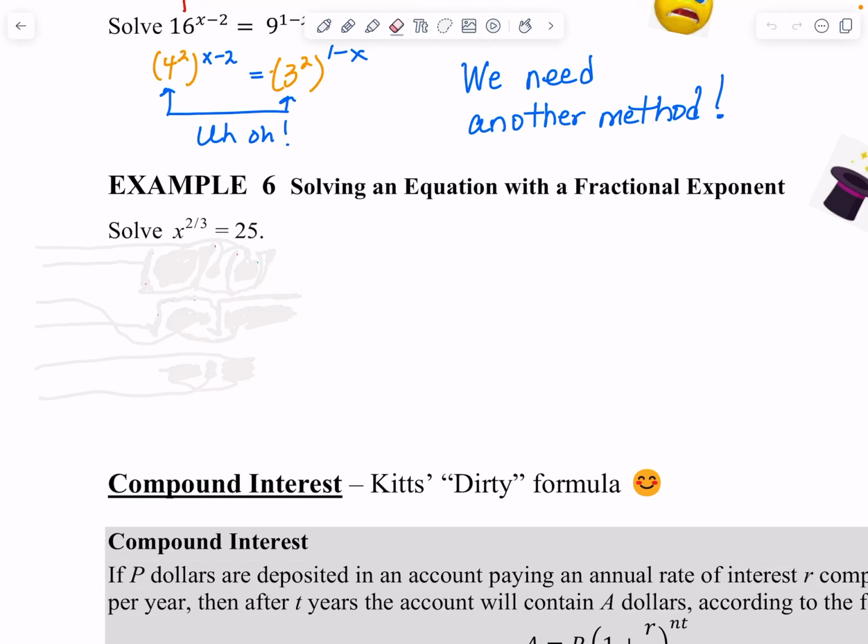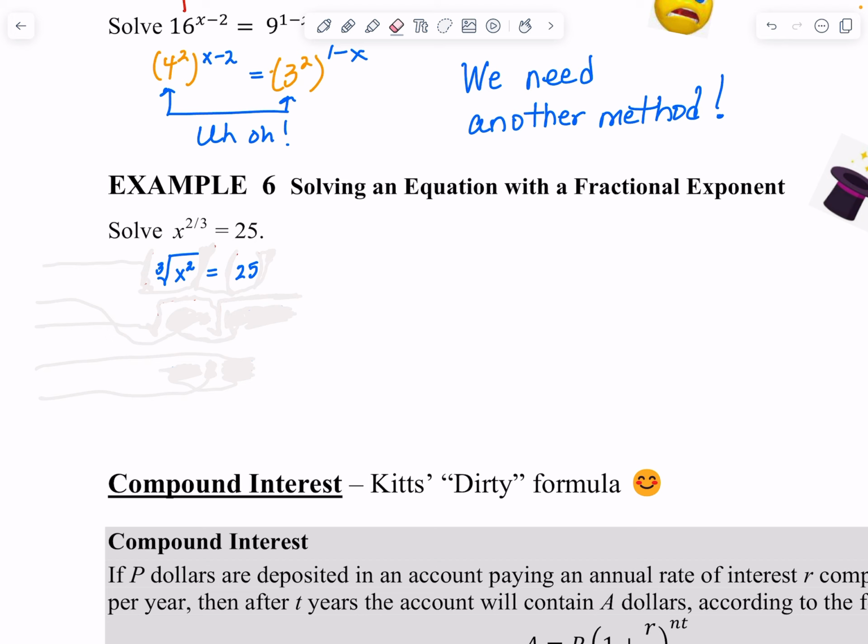All right, so let's go ahead and finish this up, and then we're going to get into the really fun part of 4.2, okay? Application problems. So this one is just sort of a weird problem. X to the 2/3. Now my variable is on the main floor, but it has that weird fraction exponent. So first thing we've got to do is write it without that fractional exponent to see what we need to do, right? Now notice that we have a cube root.